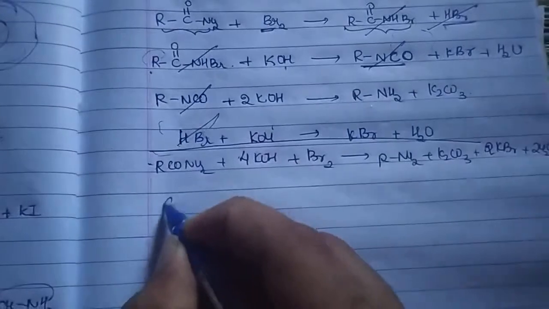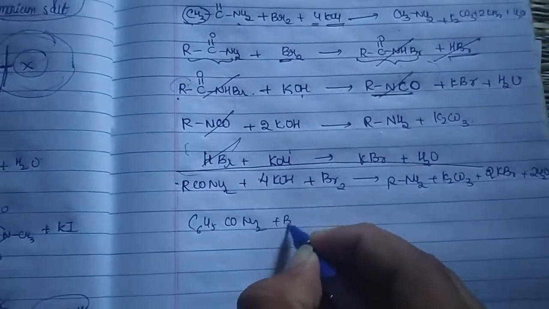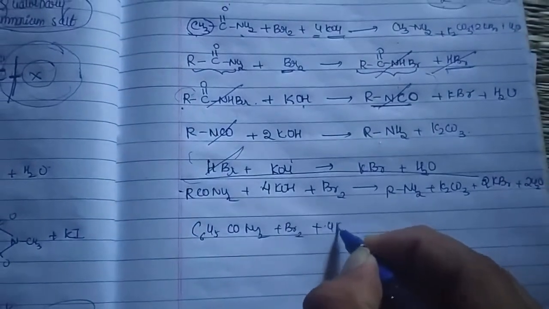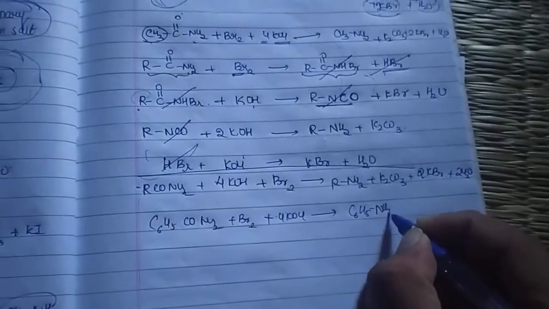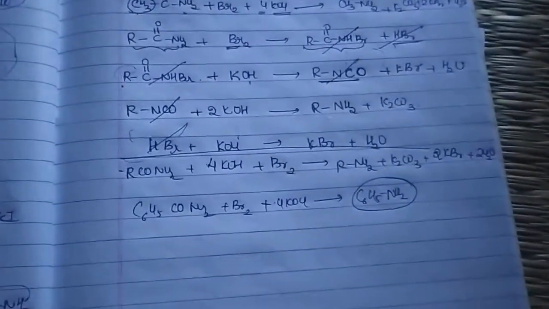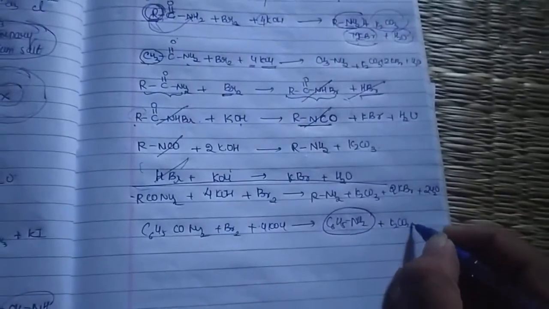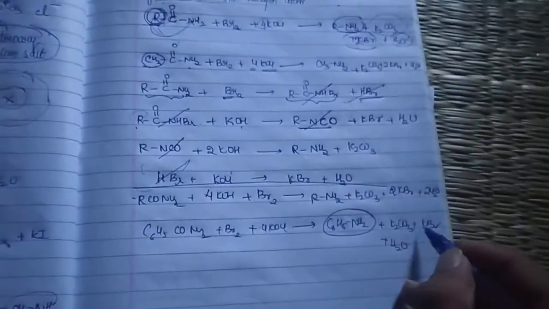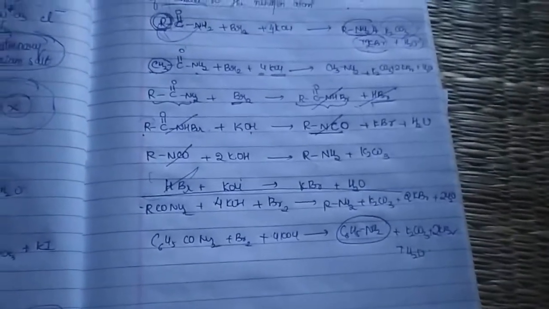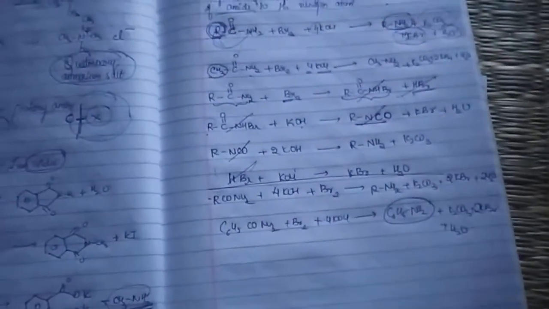For example, C6H5CONH2 in the presence of Br2 plus 4 moles of KOH gives C6H5NH2, an aromatic primary amine. Along with that you get K2CO3 plus 2 KBr plus H2O.